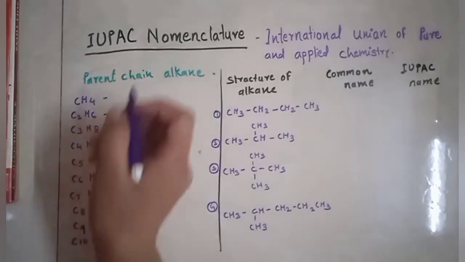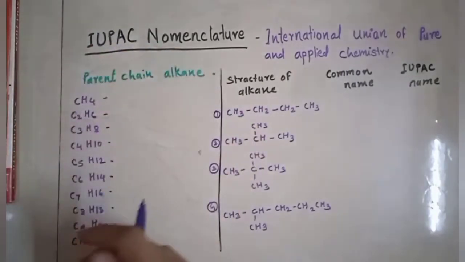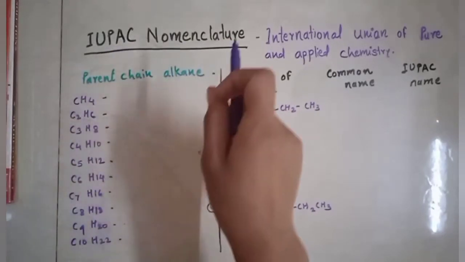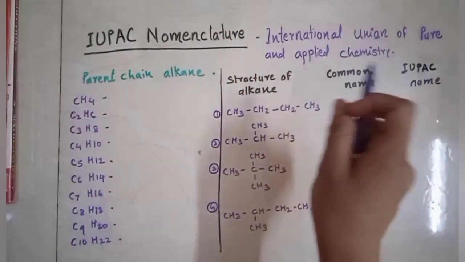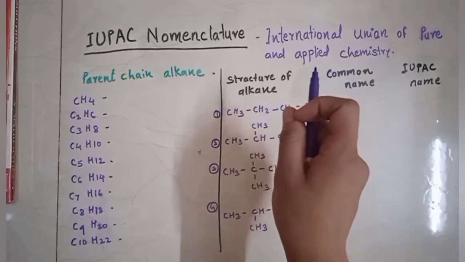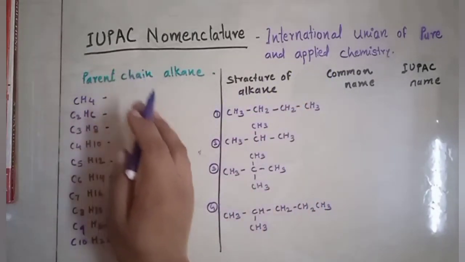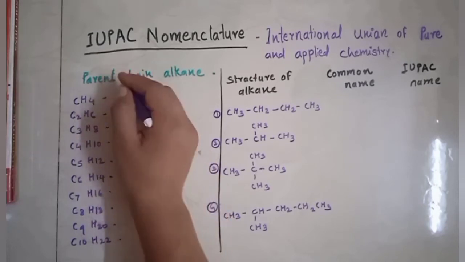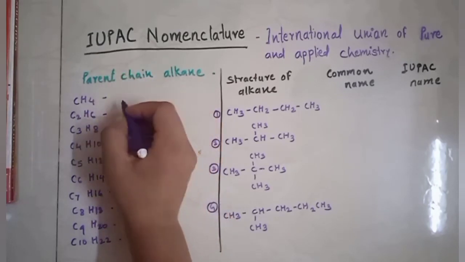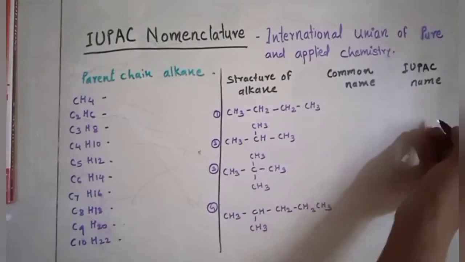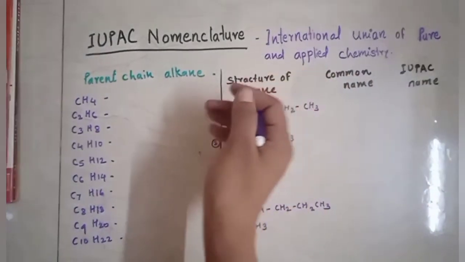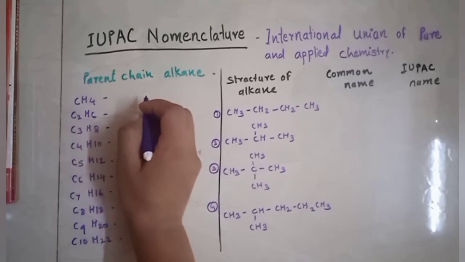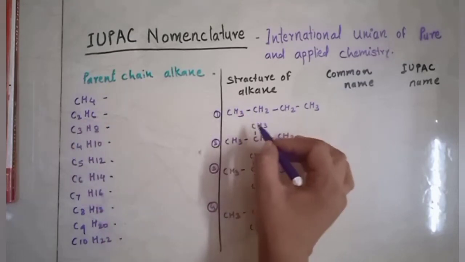So take down the next point, IUPAC nomenclature. IUPAC stands for the International Union of Pure and Applied Chemistry. Before giving the nomenclature, we are giving some parent chain alkanes. We are going to give the names of these parent chain alkanes because they are used in giving the IUPAC name and common name.